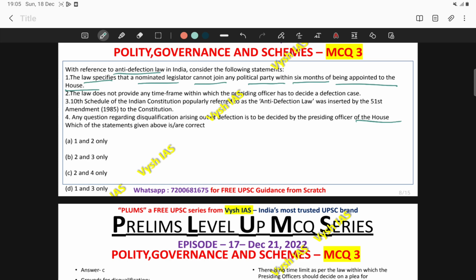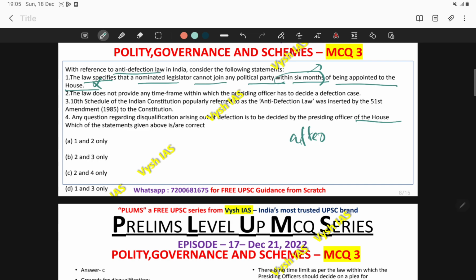If you look at the first statement, it is having a simple mistake. Okay, it is not within 6 months, it is actually after 6 months. That is the ground for disqualification with respect to a nominated legislature. So due to this single word, this statement is coming out to be wrong. So don't do this mistake in your actual UPSC exam due to this exam pressure and all. Okay, please take a minute to read the question carefully before marking in the OMR sheet. So this is a wrong statement.